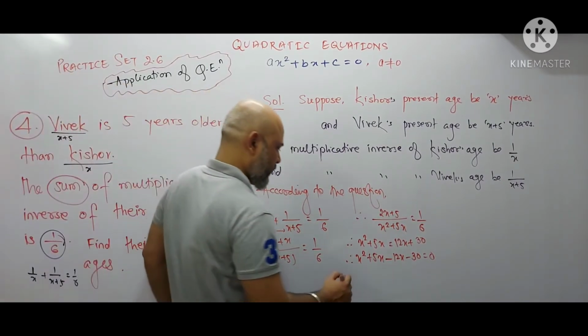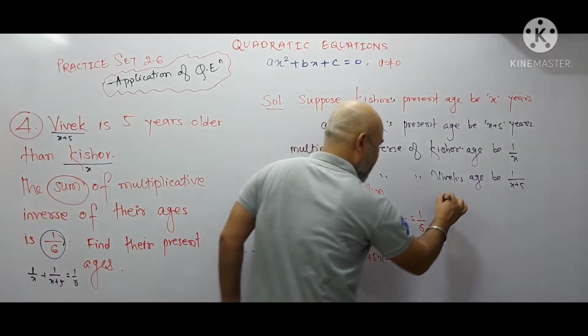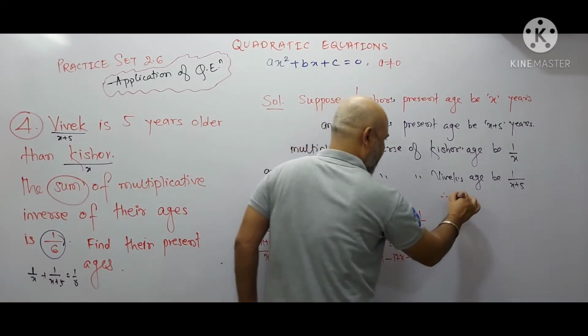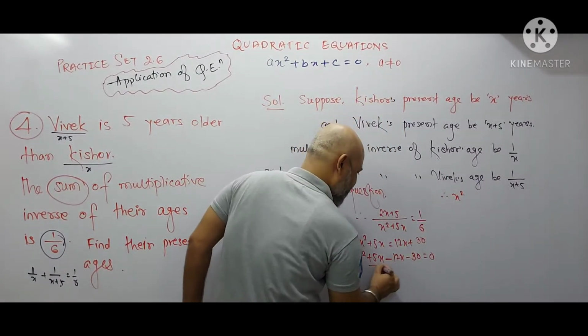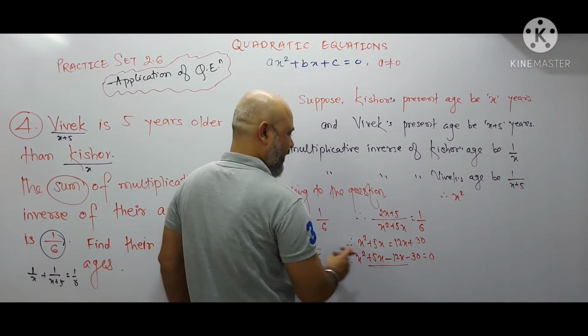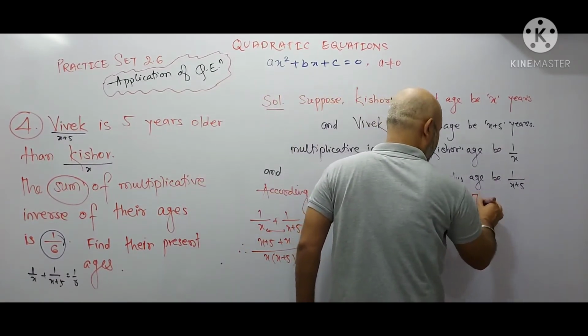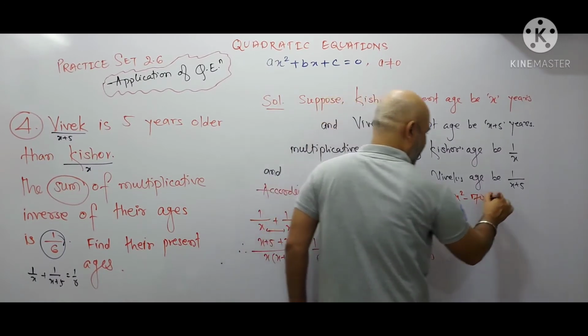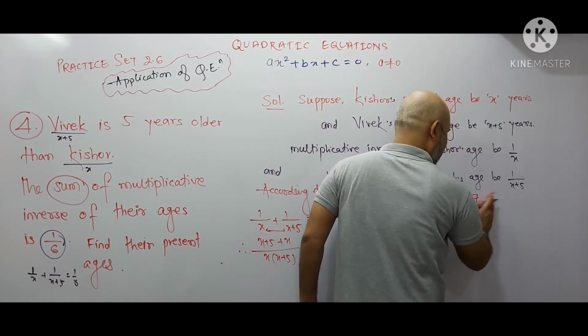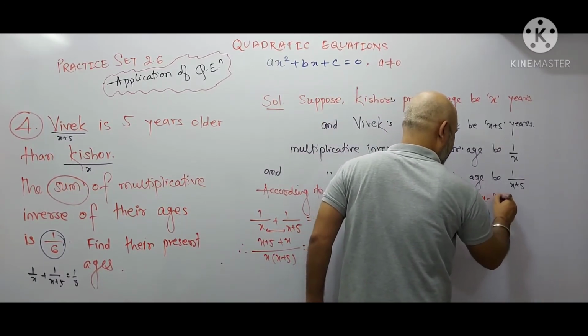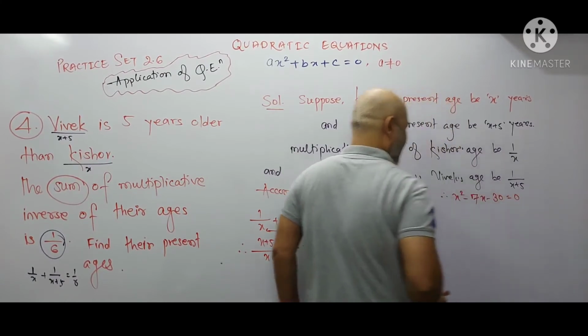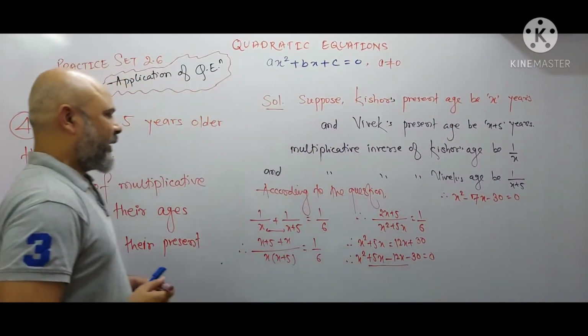Now you will get x square, this will be plus 5x minus 12x minus 7x minus 30, and this is equal to 0. Now we'll find the factor.